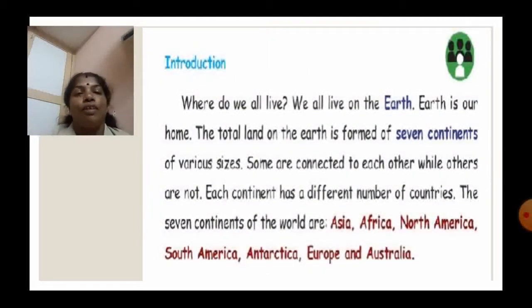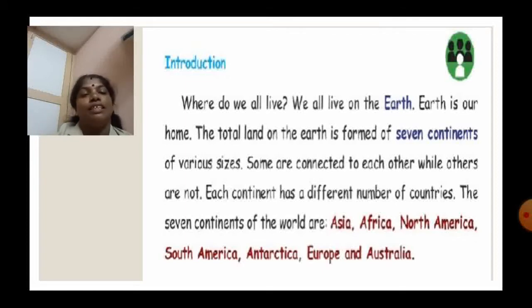First, we will see the introduction. Where do we all live? We all live on the earth. Earth is our home. The total land on the earth is formed of 7 continents of various sizes. So continents are not the same size.